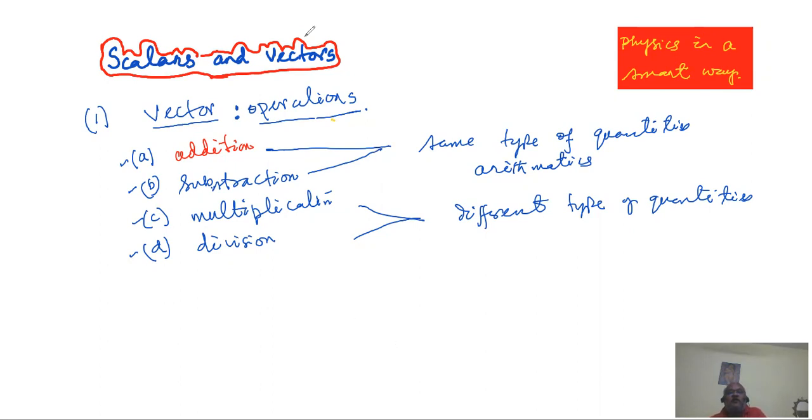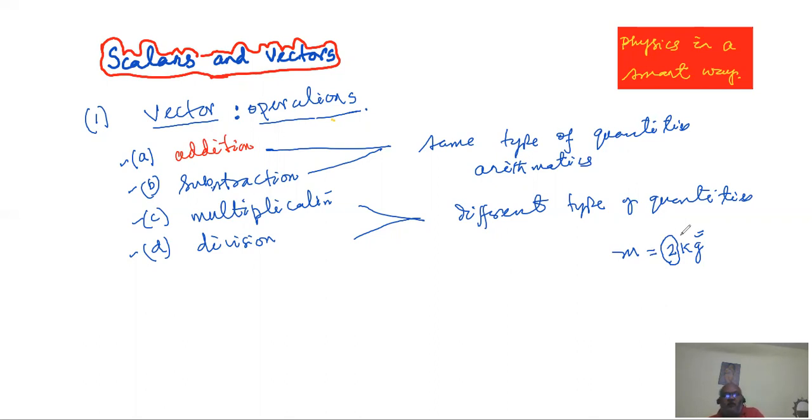And most of us do know that whenever you are presenting a scalar, the presentation is very easy. For a scalar, I got a mass of 2 kg. Simply I say the symbol for mass, most people take capital M or small m, that is 2 kg. So this 2 is the basic representative, and along with that you have the unit, that is kg, and to write in a very short way, we put down the symbol m equal to 2 kg. So that is the basic representation of a scalar.